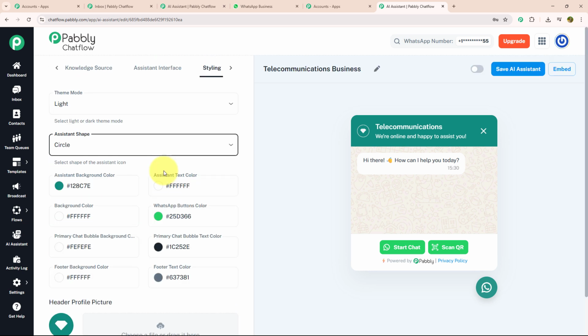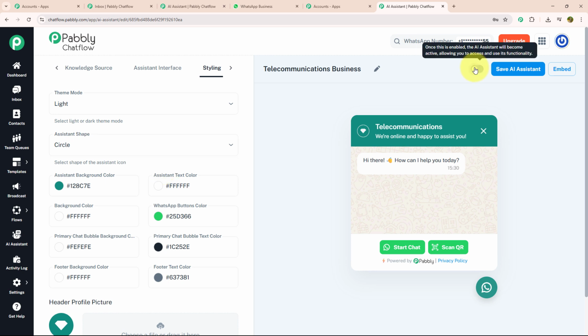Now as you can see, I'm done setting up my AI chatbot for the telecommunication business. I'm going to activate my AI assistant and save my AI assistant. As you can see, I got a message that the AI assistant was saved successfully. That means it is ready to run in real time. For that, I'm going to open WhatsApp Web again.